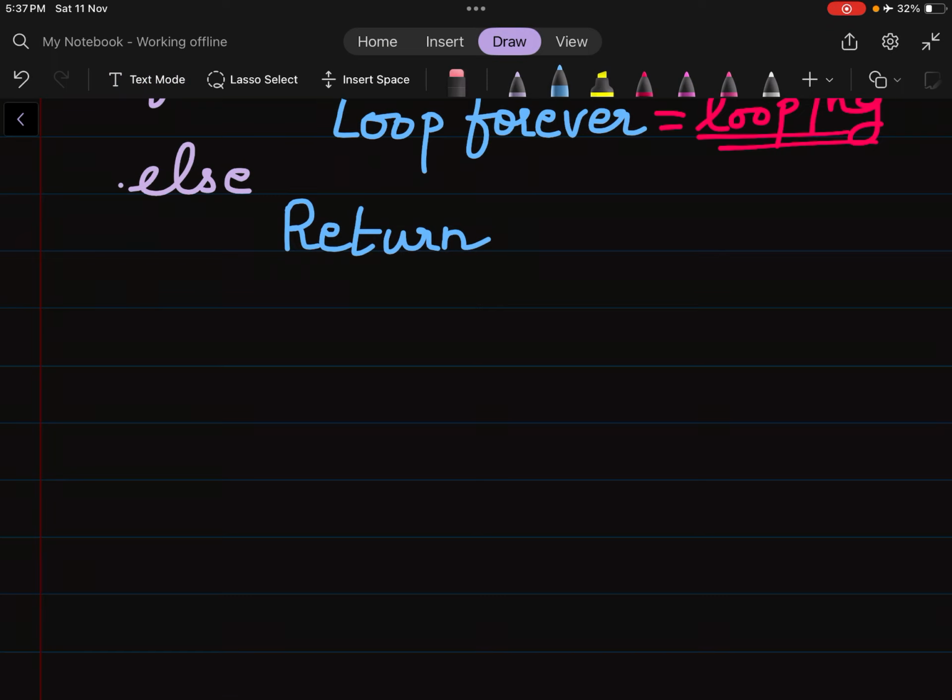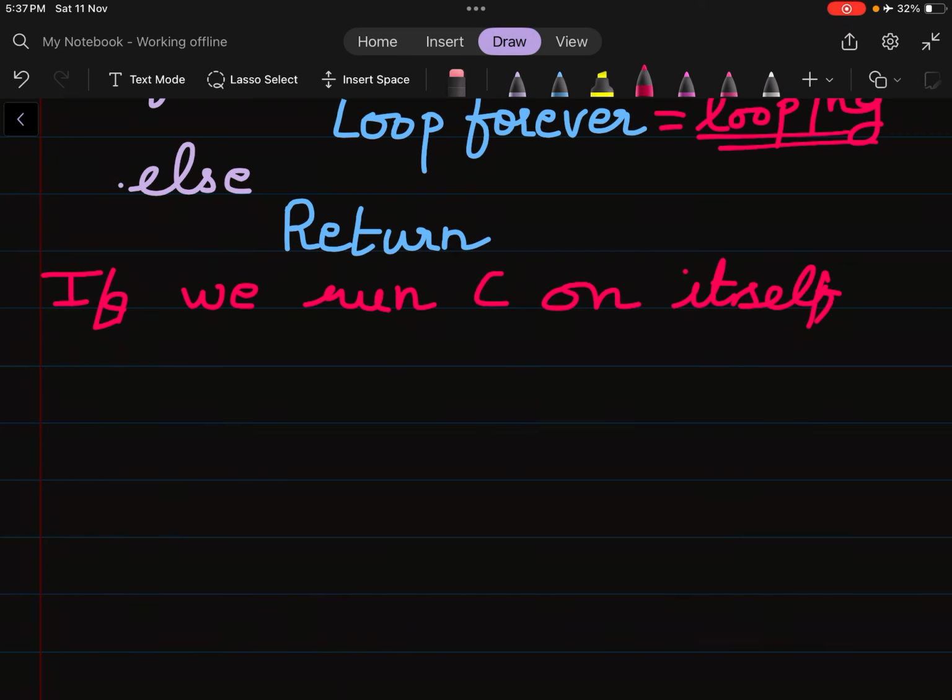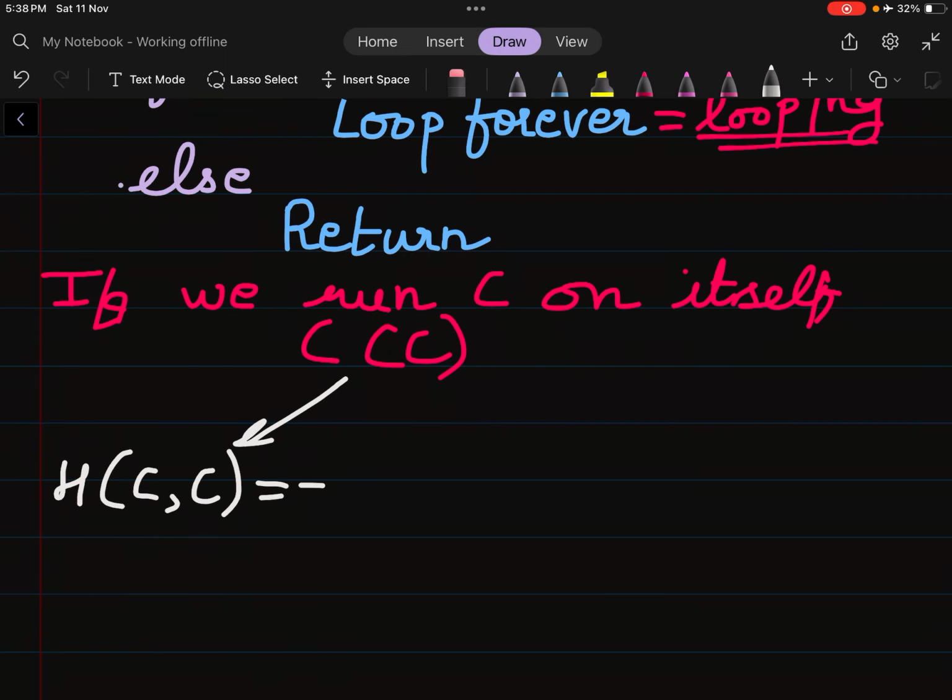So now if we run C on itself, I will say C is running on C. I have two conditions. Condition number 1 is H of C comma C equal to halt.